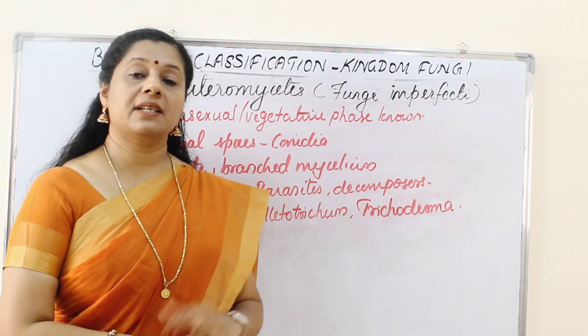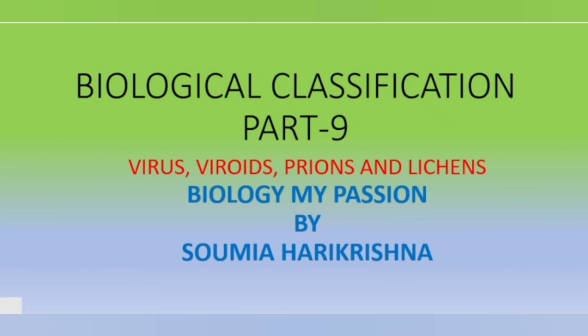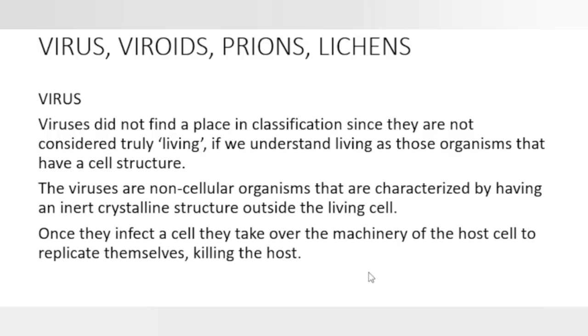So these are the main things you have to learn in kingdom fungi. Viruses, viroids, prions and lichens: these organisms have not got a particular place in our classification system. Viruses actually did not find any place in classification since they are not considered truly living.